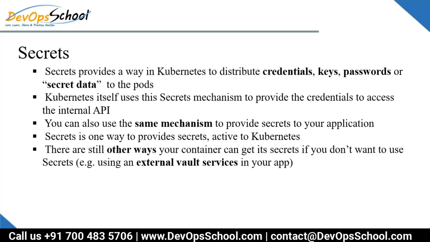But there is a difference between secret and config map. Config map will store as you have stored it as it is, but secret needs to be encoded. Yes, I said encoded. I'm not saying encrypted. Understand that there is a huge difference between encoding and encryption.